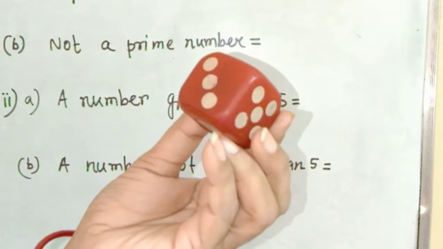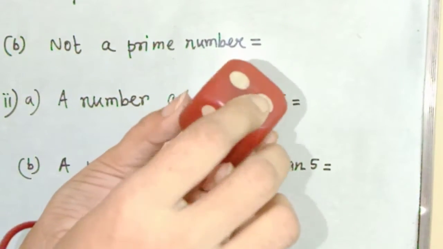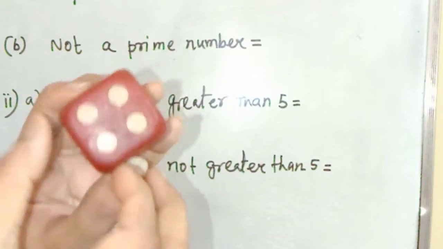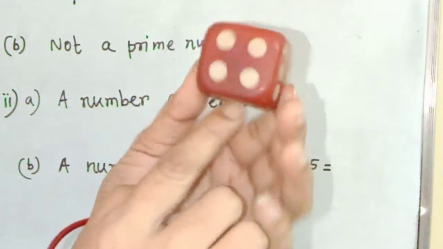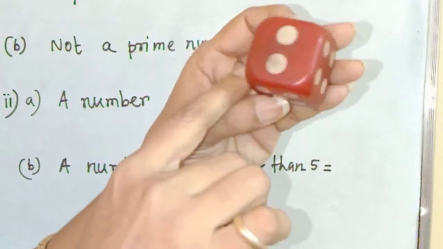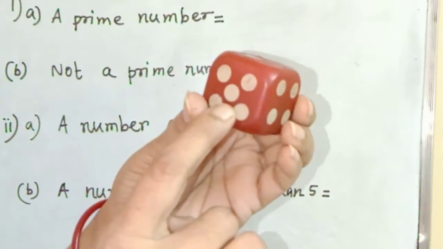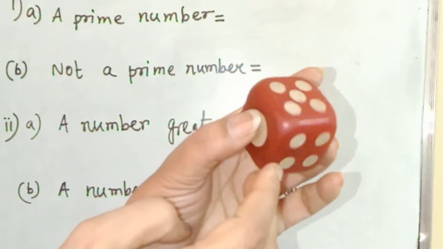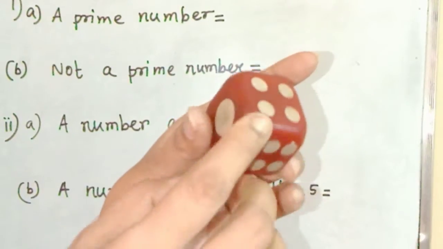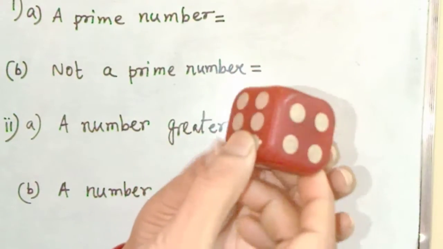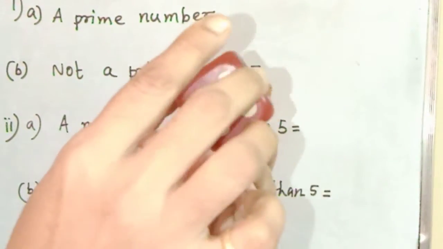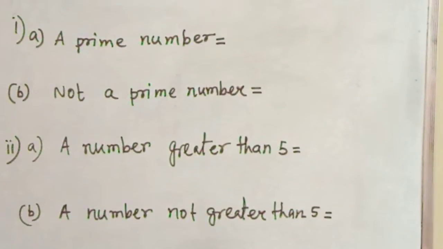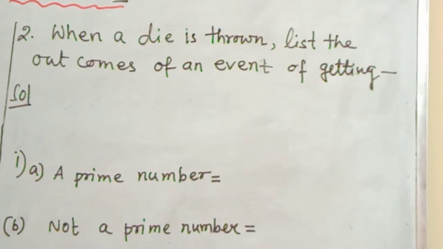See, you all are familiar with a die. You know that how many numbers are there in a die? Maximum 6, minimum 1. So 1, 2, 3, 4, 5 and 6. These are the possible numbers. When you throw a die, you can see these numbers only. You all know that. You all are familiar with this device. We are playing, when we are playing, we use this. So what are the possible outcomes when a die is thrown?